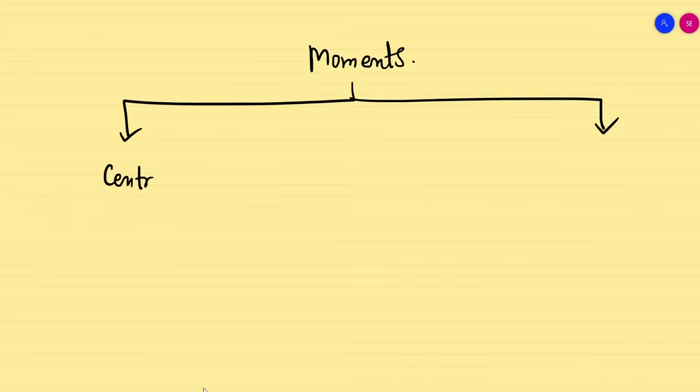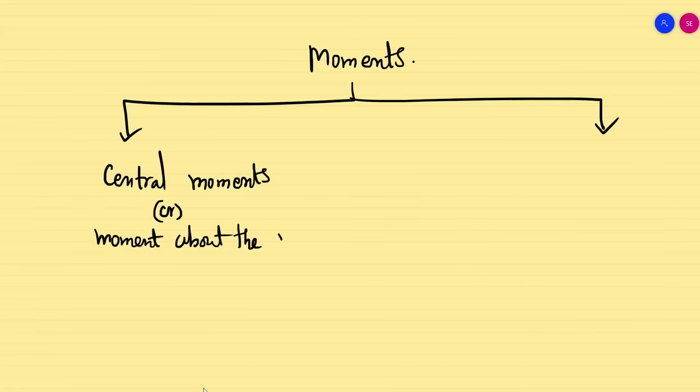One is central moment. So just the content in a nutshell. Central moment, or we say moment about the mean. So whenever I say moment about the mean, I am going to take x equal to mu. Similarly, on the other hand, it's called raw moments.